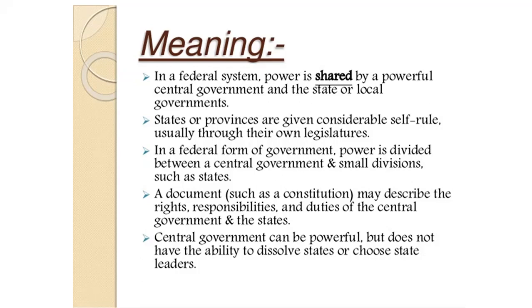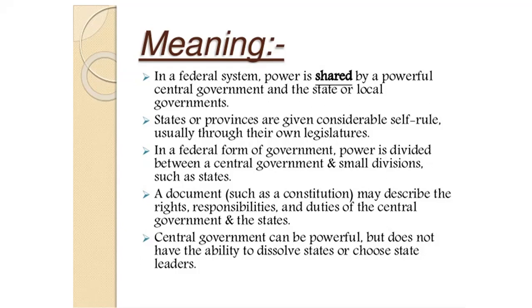In a federal government, the central government can be powerful but does not have the ability to dissolve the states. Please remember this. In a federal system, the government power is divided between the central government and state governments.